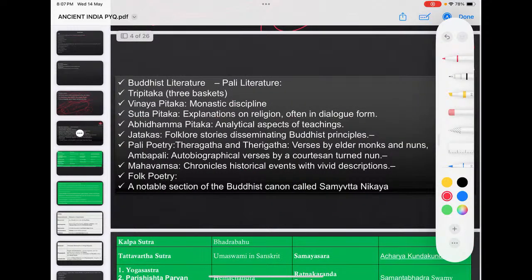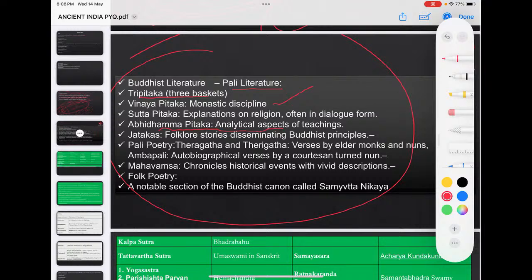Also, when I say literature, just look into this Buddhist literature that is in Pali language. The basic literature is the Tripitakas, three baskets: Vinaya Pitaka, which is about the monastic order; Sutta Pitaka, which is the original teachings of Buddha; and Abhidhamma Pitaka, which is the philosophy part or analysis of Buddha's teachings.